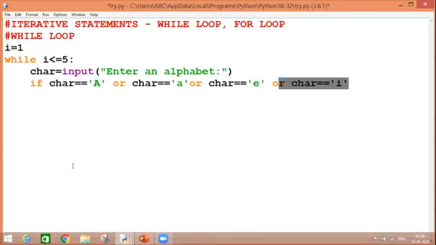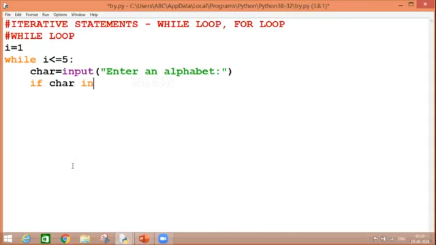Better, if I use the in operator. There is an in operator. That means if char in A, E, I, O, U and a, e, i, o, u in small. So all the characters I have written together, capital and small.